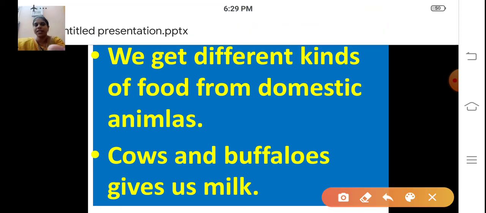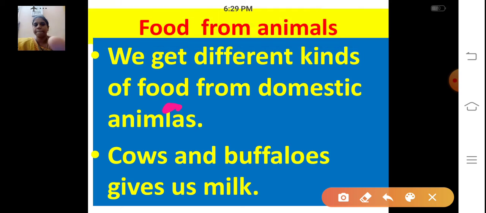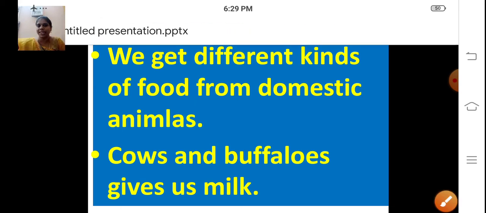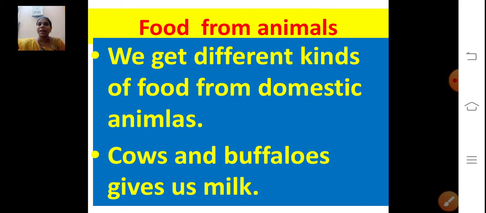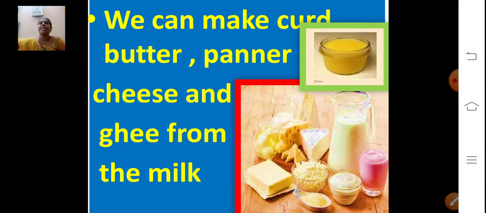So which animal gives us milk? Cows and buffaloes give us milk. So the milk that you're drinking, we get from the cows, right? Where do we get milk? Daily you're all drinking milk, right? Where do you get it? We get it from the cows. So we get milk from the cows and buffaloes. Now, what are all the things that we can make from milk?